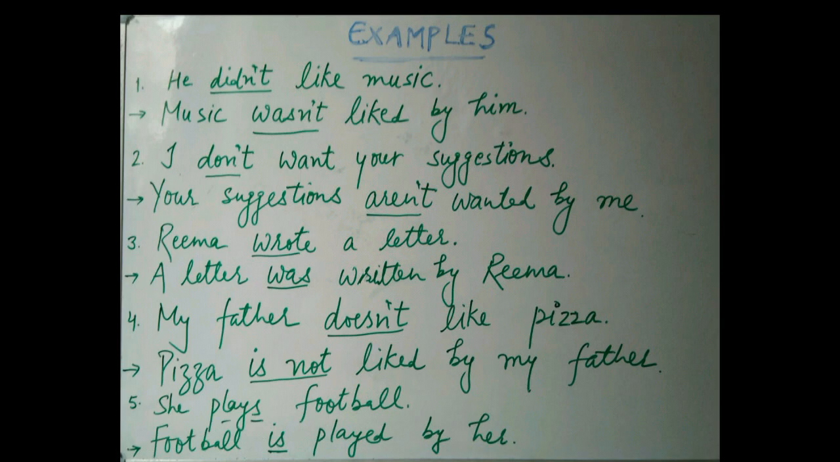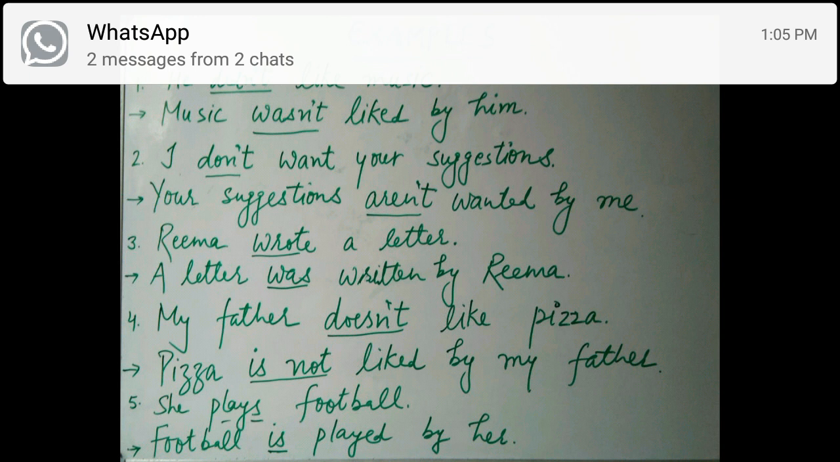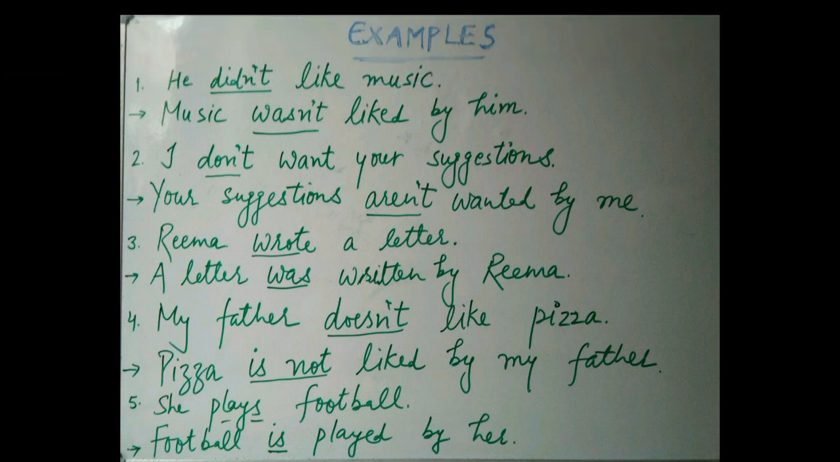Look at these examples, students. Number one, he didn't like music. Music wasn't liked by him. Past tense. Secondly, I don't want your suggestions. Your suggestions aren't wanted by me. Present tense. Rima wrote a letter. A letter was written by Rima. Past tense. My father doesn't like pizza. Pizza is not liked by my father. Present tense. She plays football. Football is played by her. Present tense.